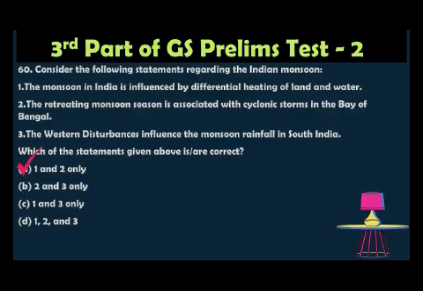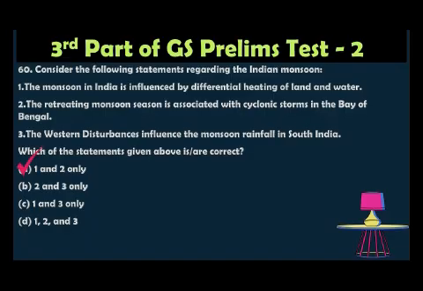The monsoon winds are caused by the differential heating of land and water. So it creates low pressure and high pressure. The low pressure will attract the air, so it will cause the rainfall. During the retreating monsoon, October and November, cyclonic storms often form in the Bay of Bengal. That is also correct, which will affect all the coastal regions. So statement 2 is correct.